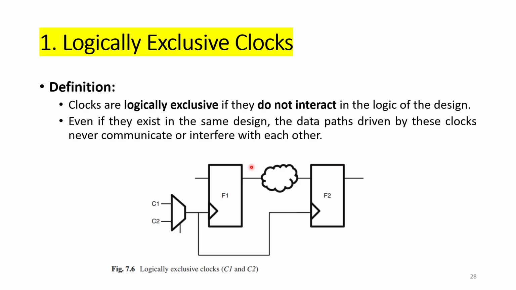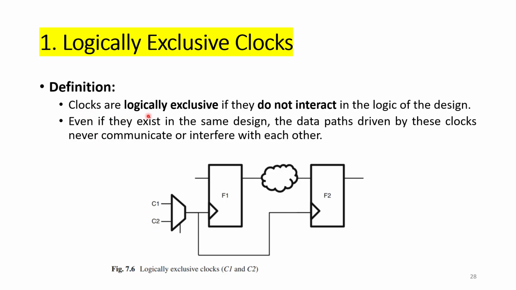I am taking a particular figure which has flip-flop F1 and flip-flop F2, and there is some combo delay between F1 and F2. Here this edge is called the positive edge trigger. We are providing the clock by using a 2:1 multiplexer, so there are 2 inputs and one selection line. Generally C1 is one clock and C2 is another clock.